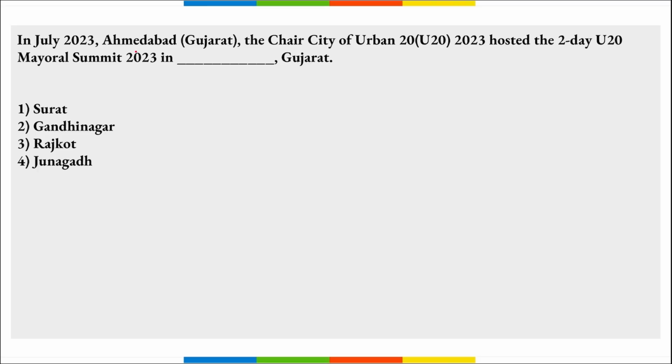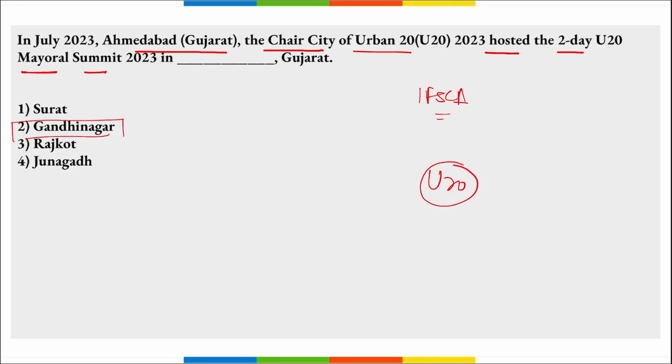Next, in July, Ahmedabad, Gujarat, the chair city of Urban 20, hosted a 2-day-long Urban 20 Mayoral Summit 2023 in Gandhinagar, Gujarat. In Gandhinagar, Gujarat, only remember IFSCA is located. Correct? Then remember, the handover was moderated by U20 conventions, right, and C40 cities and United Cities and Local Governments. What was this handover? The communique was handed over to.